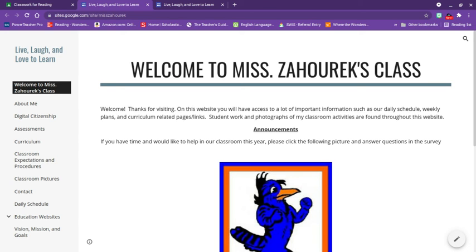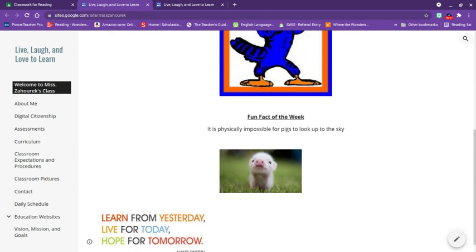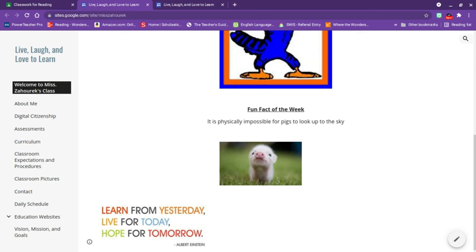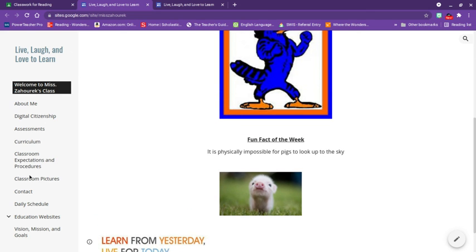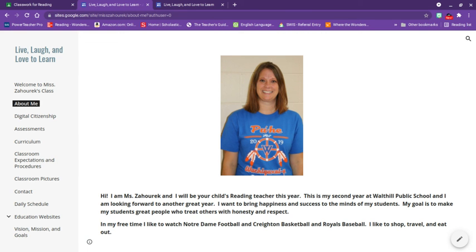The home page is just telling you about the website, announcements that we may have, and a fun fact. Today's fun fact is it is physically impossible for pigs to look up to the sky. And it'll have a quote. And then on this side, you will see different tabs. You'll see a tab about me that you can read.